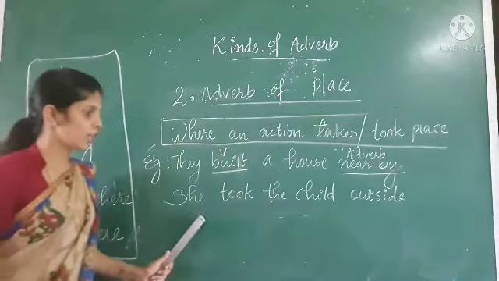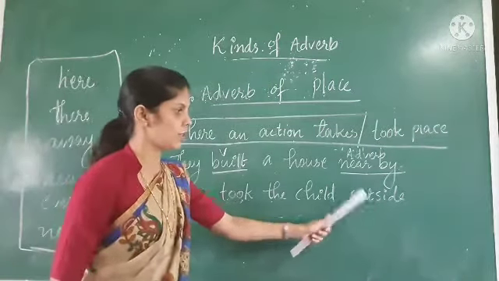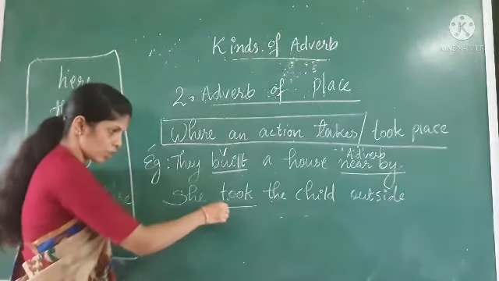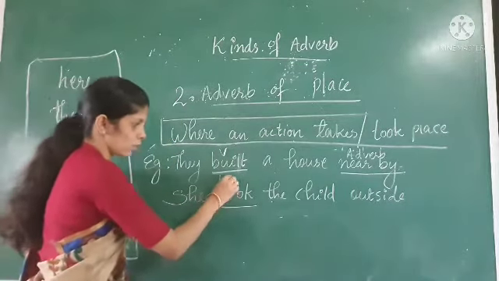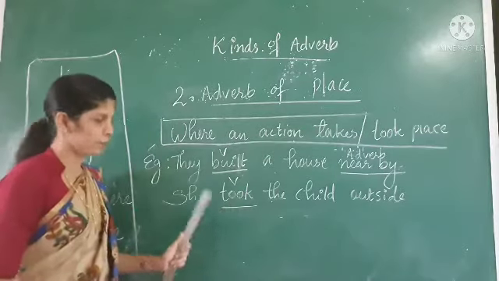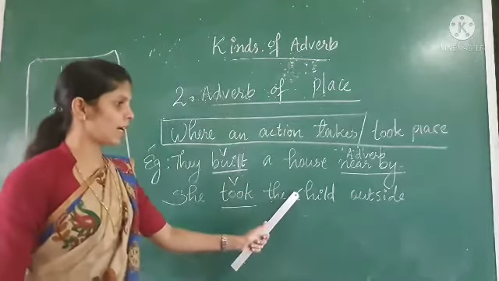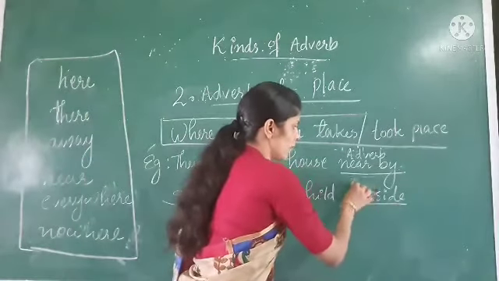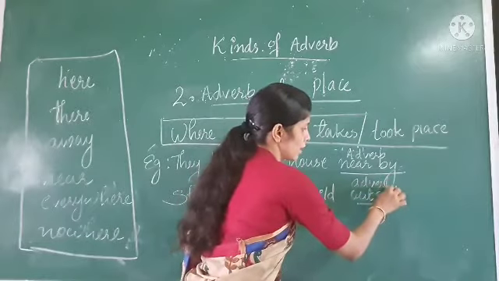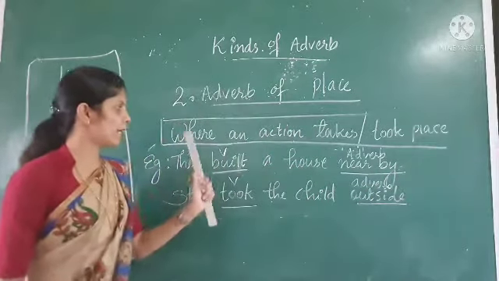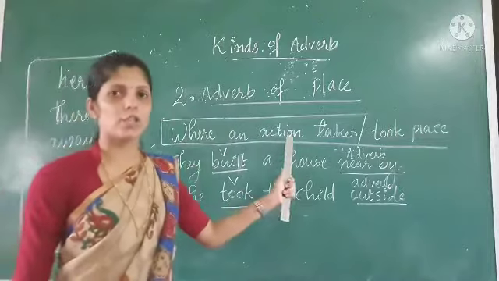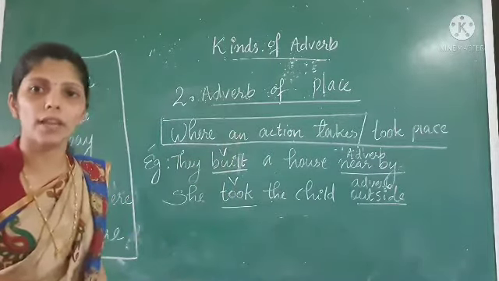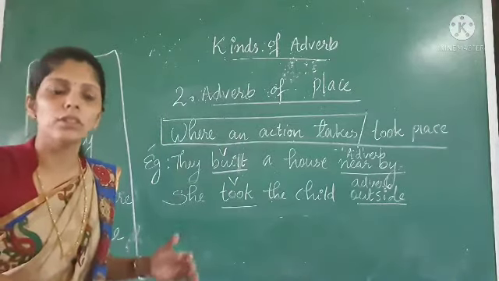Second sentence: She took the child outside. In this sentence, the action done by the subject is took. It is a verb. Where did she take the child? Outside. Where did the action happen? Outside. So this is the adverb. So adverb of place gives the answer to the question, where an action takes or took place.